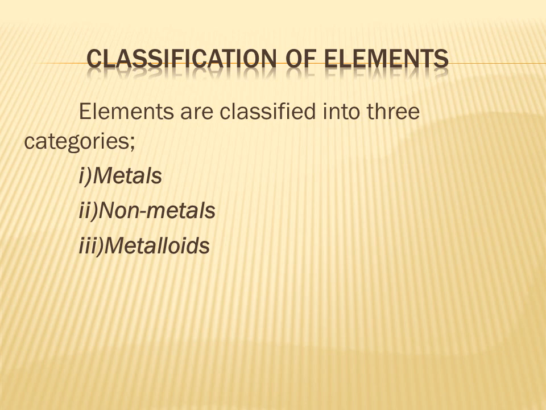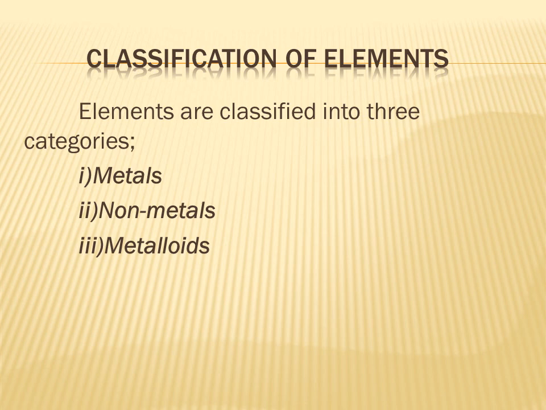A periodic table is a chart of all the 118 elements. As already said, we have 118 elements till date, and these elements have been arranged in a table, and that table is known as the periodic table. In higher classes you will study about this periodic table. So metals can be seen on the left side of the periodic table and non-metals on the right side. And metalloids are seen between them.